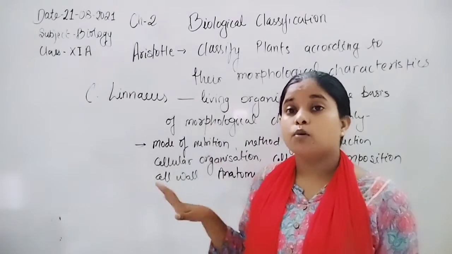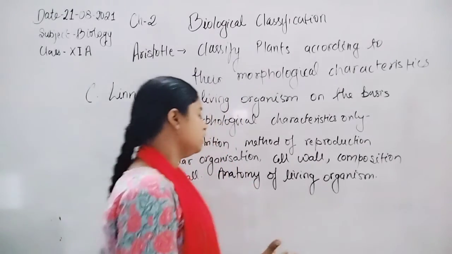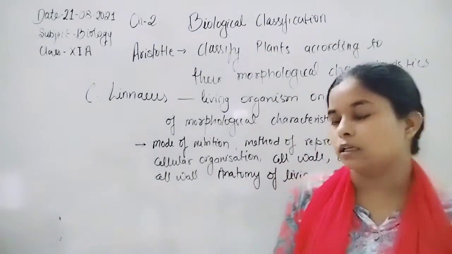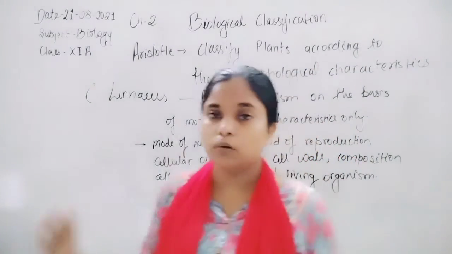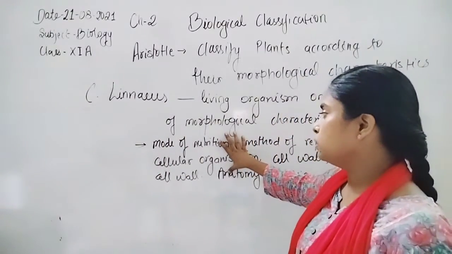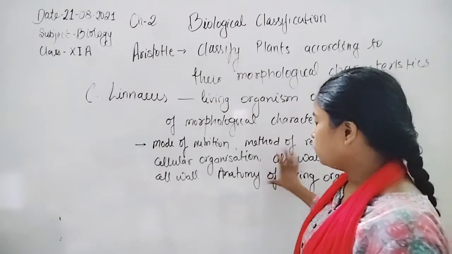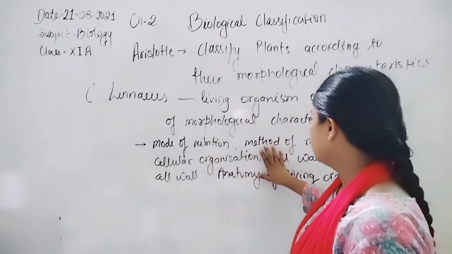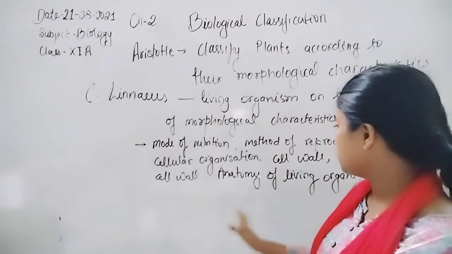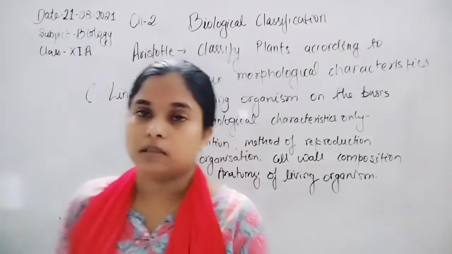In the Animalia group, the rest of the living organisms which do not show a cell wall were included. On the basis of morphological characteristics, he just divided living organisms into the Plantae group or the Animalia group. But he did not take other features into account during classification, such as mode of nutrition, method of reproduction, cellular organization, cell wall composition, and anatomy of the living organism.